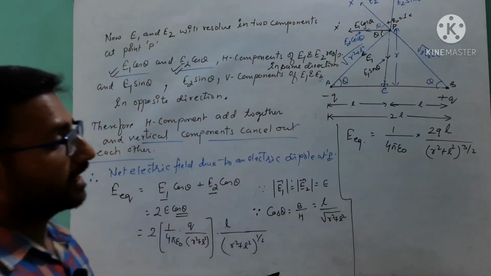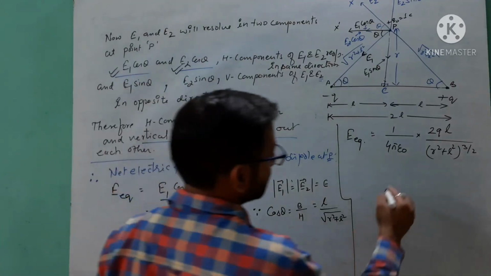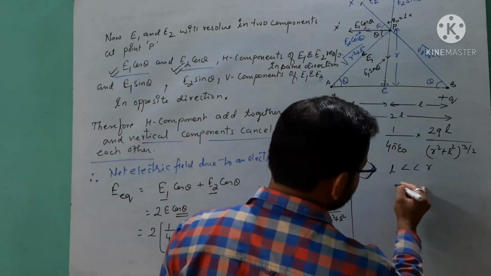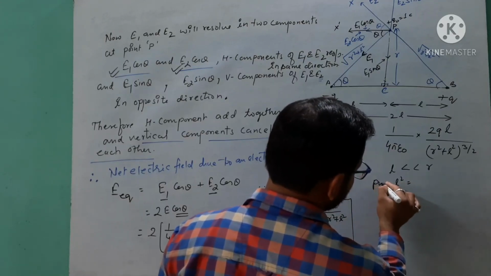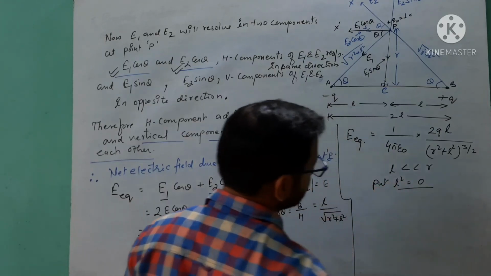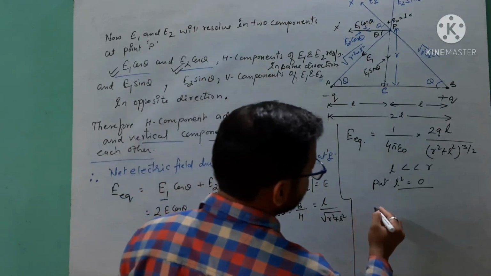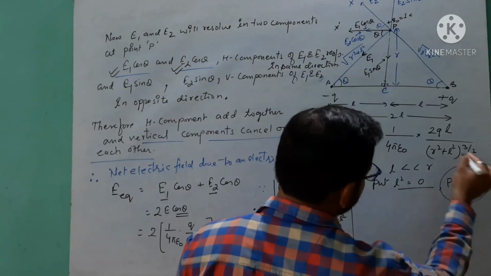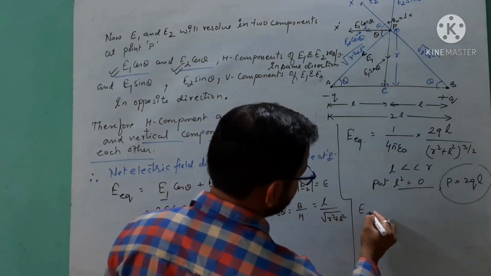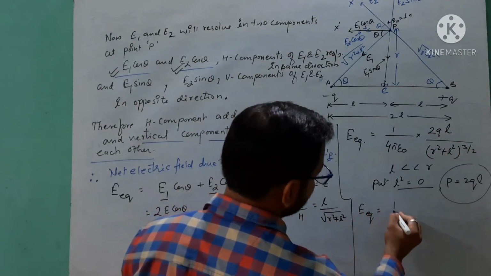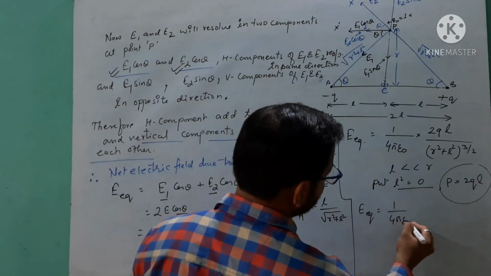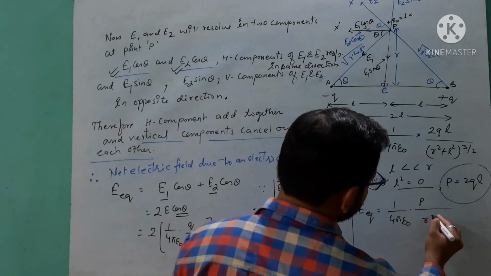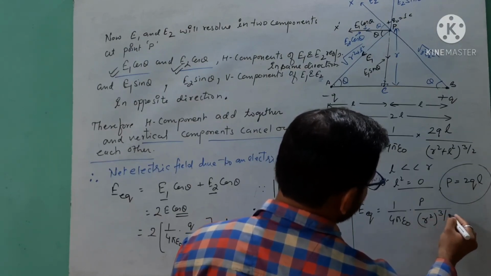You know that L is much smaller than R, so L square approaches 0. So I put L square equal to 0, and P equals 2QL. Therefore E equatorial equals 1 over 4 pi epsilon naught into P upon R square raised to the power 3 by 2.